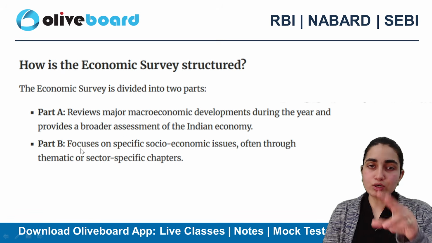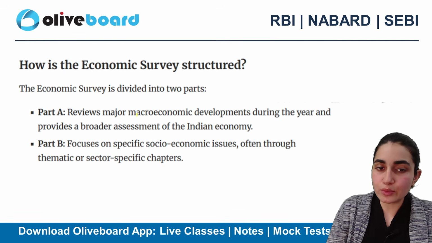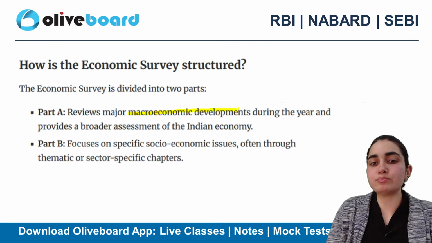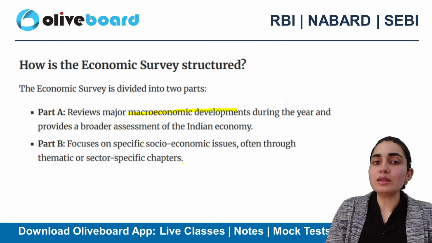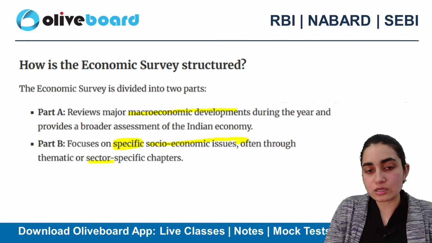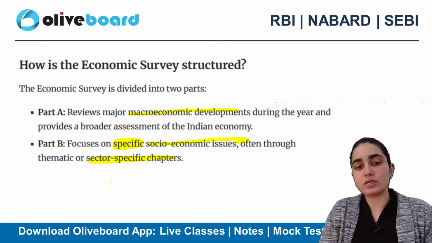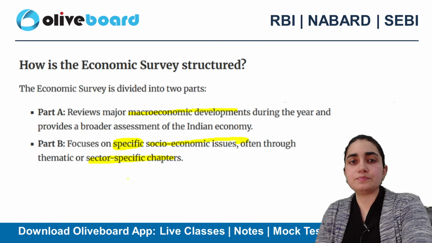And this is how it is structured. It is divided into two parts. The first one reviews the macroeconomic developments during the year. The second one focuses on socio-economic issues, and that too very specific in nature. These are the sector-specific chapters that have been given, right? So it is divided into two parts.